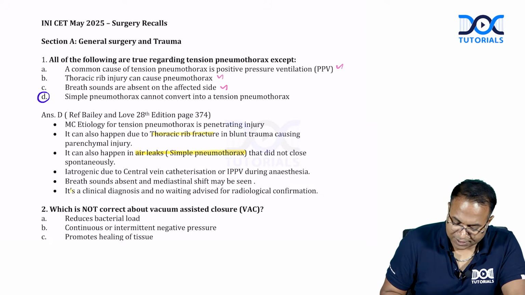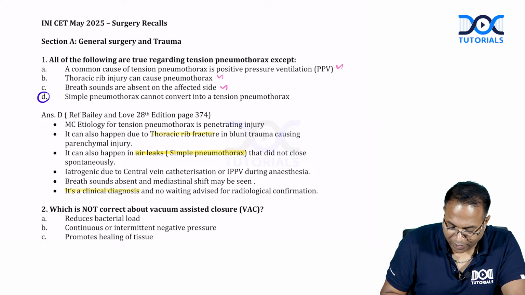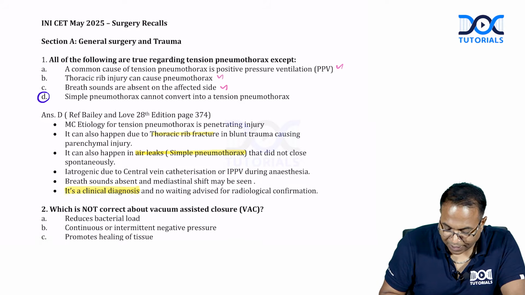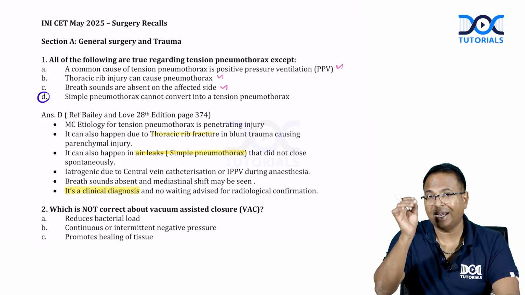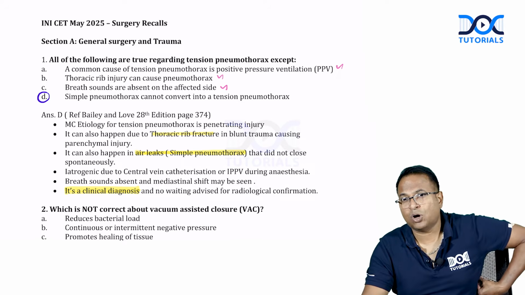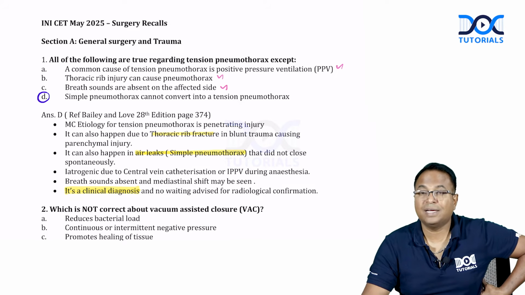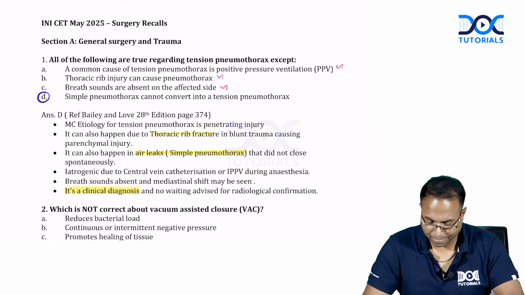Please don't forget, it is a clinical diagnosis and no waiting is advised for radiological confirmation. Immediately take a needle and put it in the 5th intercostal space, mid-axillary line. It's a serious emergency.